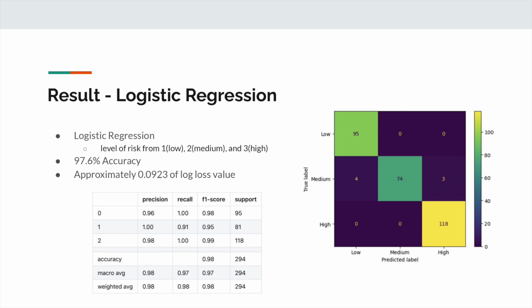Here is also the confusion matrix for our logistic regression. And also the table at the bottom here are the precision, recall, F1 score, support, accuracy, macro average, and weighted average. Also, the log loss value for our model is approximately 0.0923.